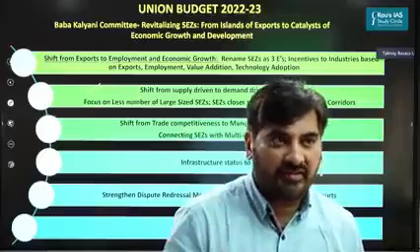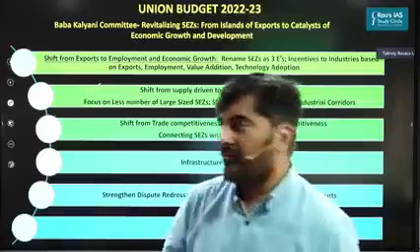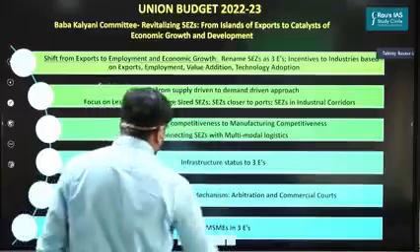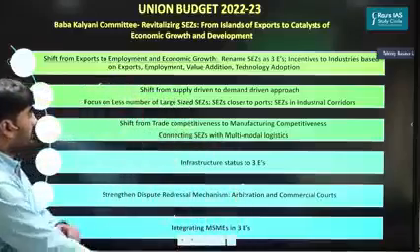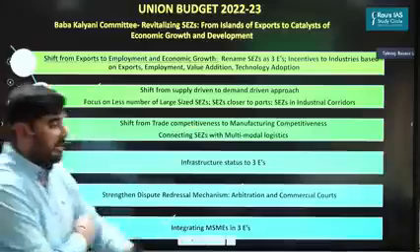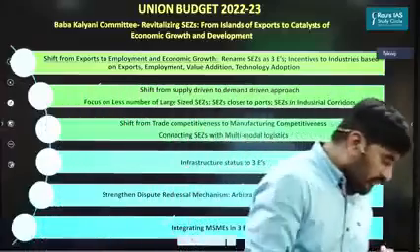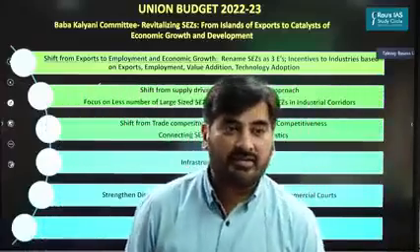To strengthen the dispute redressal mechanism, we have to set up arbitration and commercial courts. And lastly, we have to integrate MSMEs into the 3 E's, that is economic and employment enclaves. So these are the things which you must understand.